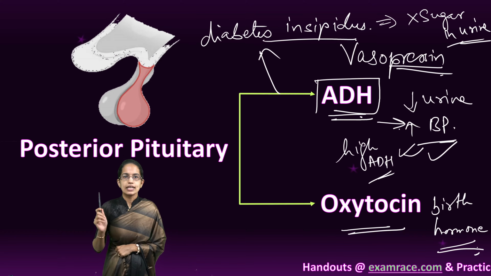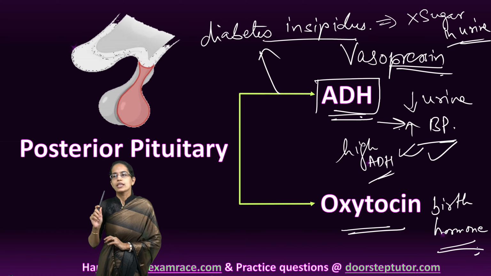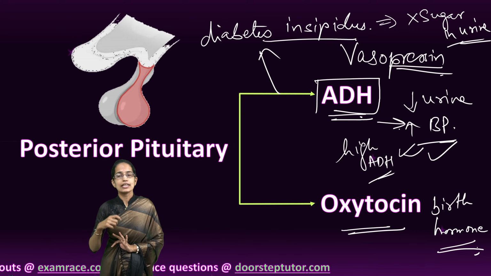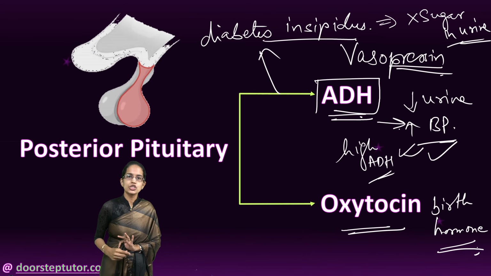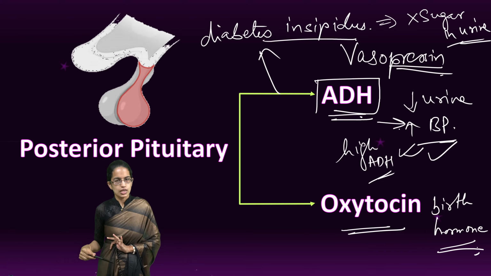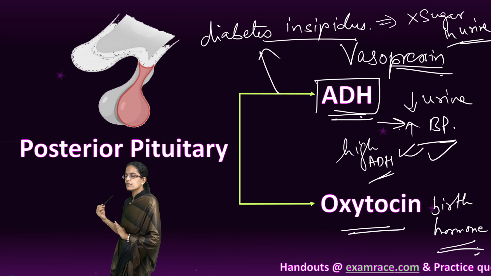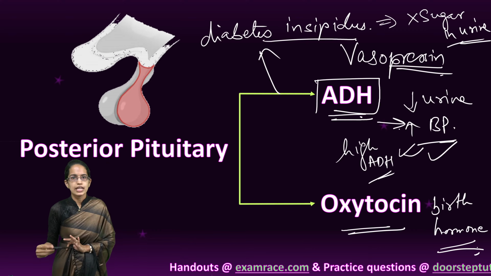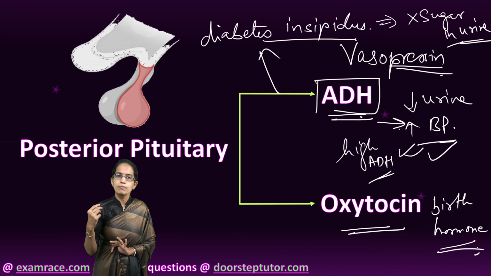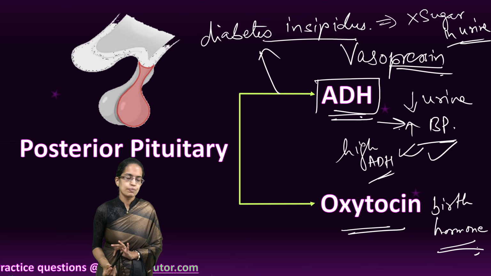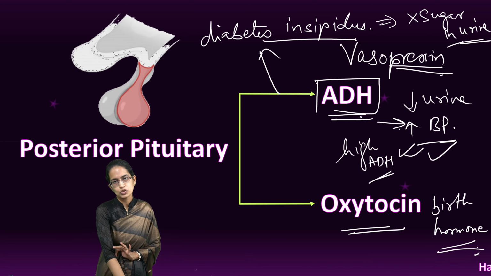To repeat again, in the anterior pituitary we have the tropic hormones. Tropic hormones govern other endocrine glands like the thyroid, adrenal cortex and gonads. Then we have the posterior pituitary, where ADH and oxytocin are there. In the intermediate lobe we have melatonin, and in the anterior pituitary we have growth hormone, FSH, LH, PRL, then ACTH and TSH as the major hormones. So that was about the pituitary gland and a quick summary of the various hormones released by the pituitary.